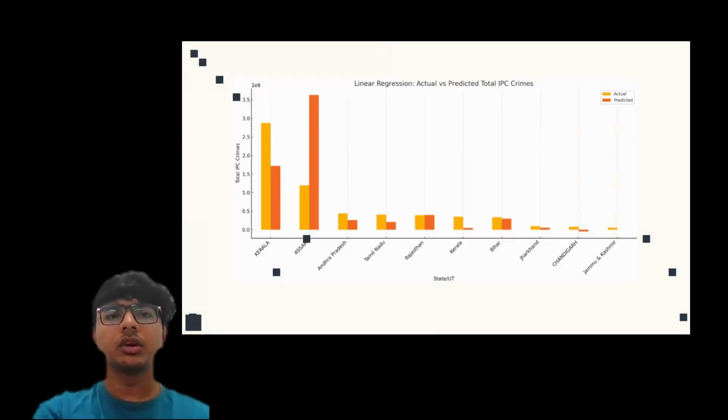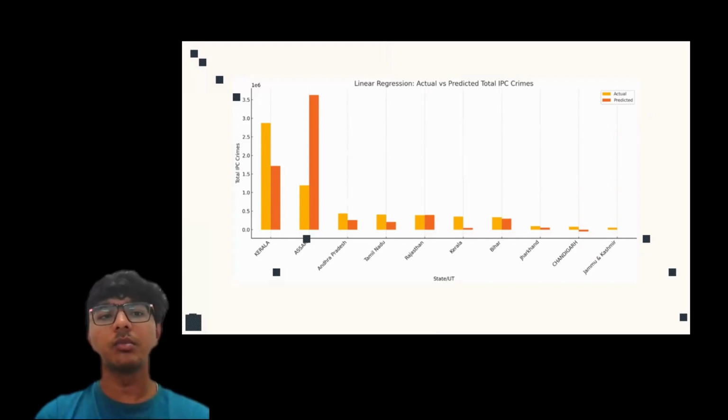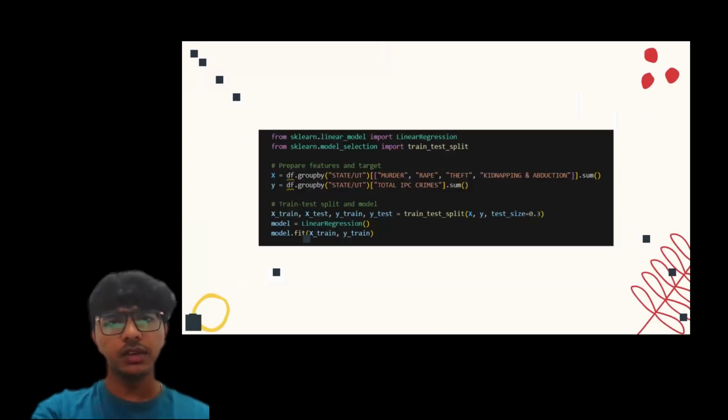That's the point. So this is linear regression, actual versus predicted. As you can see, taking Kerala, the actual is nearly 3 and the predicted was 1.7, which is a huge difference. But in Bihar it is a very minor difference, though it doesn't make sense. So we have the linear regression, but for better understanding we implement a different algorithm which helps us analyze the data in a very efficient and effective manner.